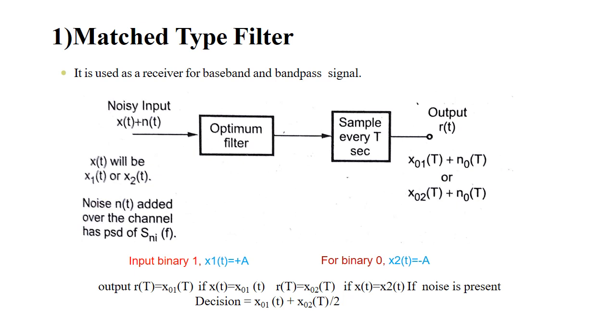The noise n of t can be added over the channel and it has the power spectral density of Sni of f. When we are passing the input binary 1, x1 of t is equal to plus A. When we are passing the input binary 0, then x2 of t will be minus A. So the output will be R of t is equal to x01 of t plus n0 of t, and x02 of t plus n0 of t.